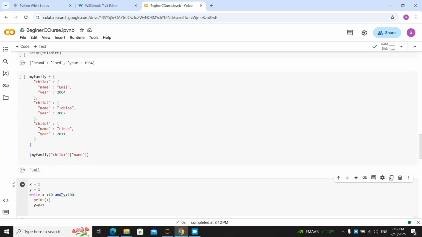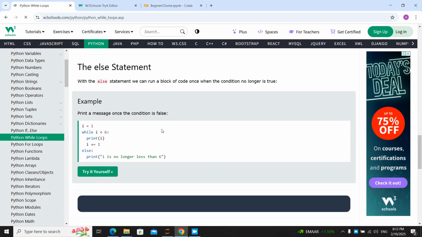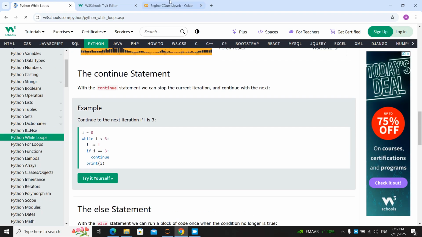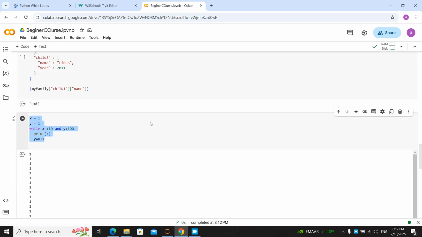But this kind of while is too time consuming and makes your code consume more RAM and CPU. Because of that, it's better not to use it and just check your while so it's not going to be infinite. Sometimes it goes infinite and crashes your code. Okay, let's see what we have other than break. We have nothing. This is the most important thing about while.